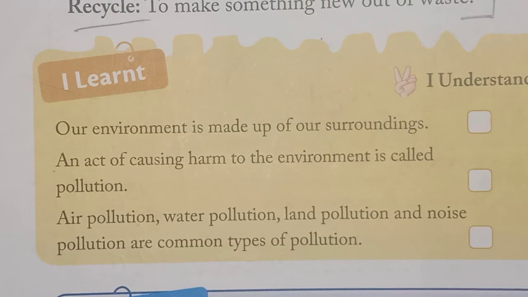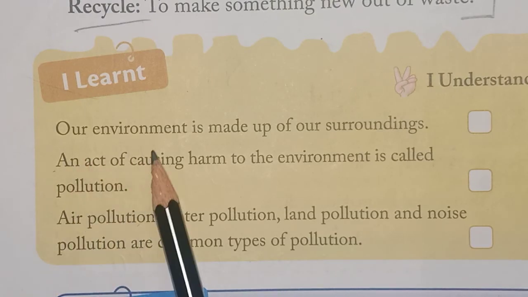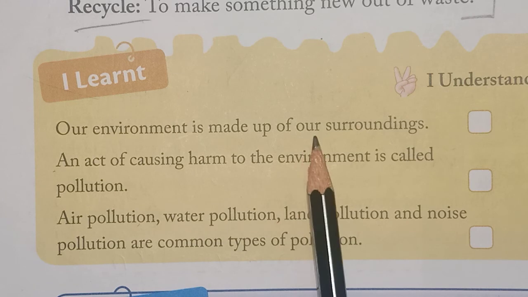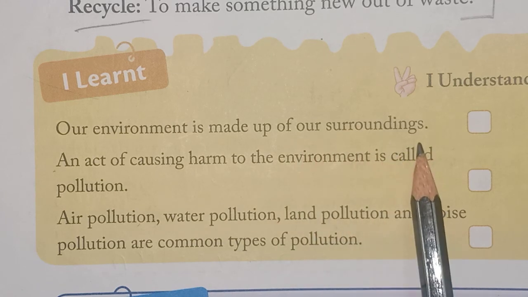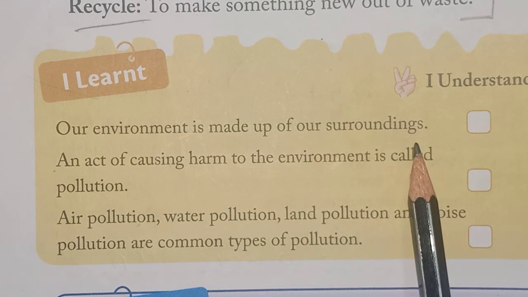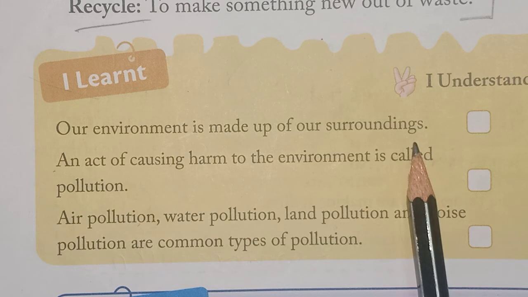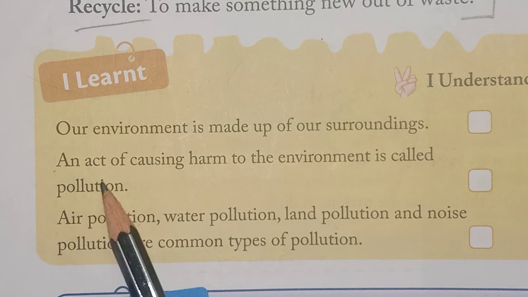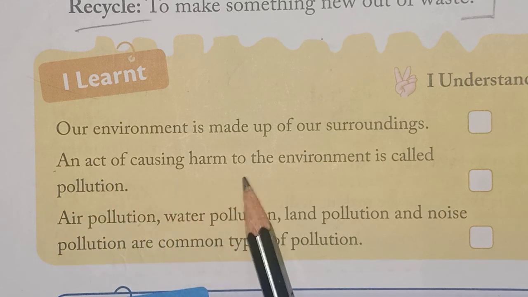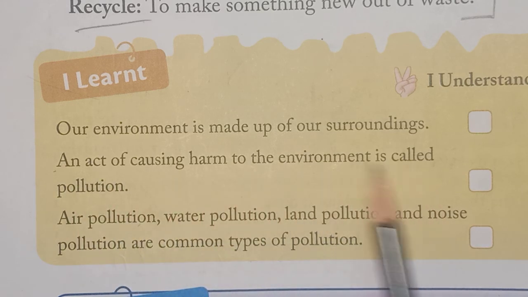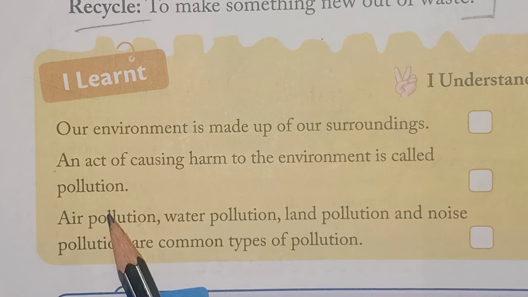So that is about our environment. Let's revise the lesson. Our environment is made up of our surroundings, and in our surroundings there are living beings and non-living things. So that makes our environment. An act of causing harm to the environment is called pollution, whether it is air, water, anything.